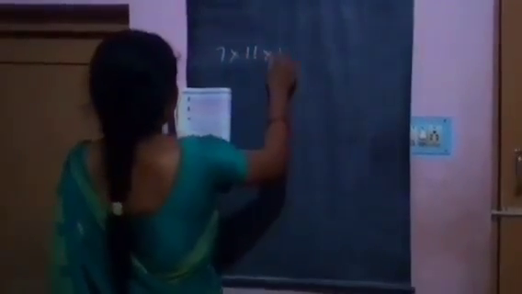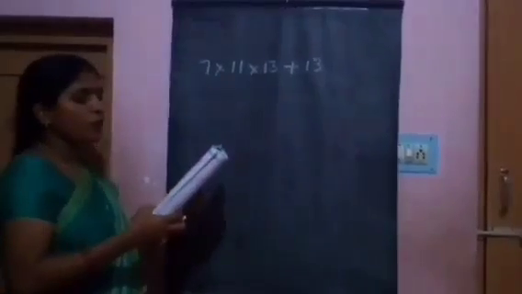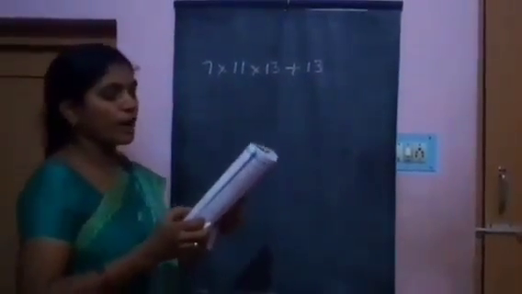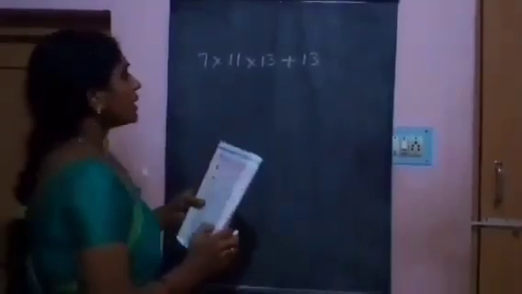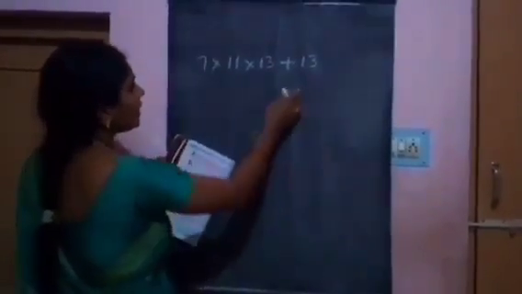This problem is already discussed before, in example 4. Next problem. Explain why 7 into 11 into 13 plus 13, and 7 into 6 into 5 into 4 into 3 into 2 into 1 plus 5 are composite numbers. First we will discuss 7 into 11 into 13 plus 13.